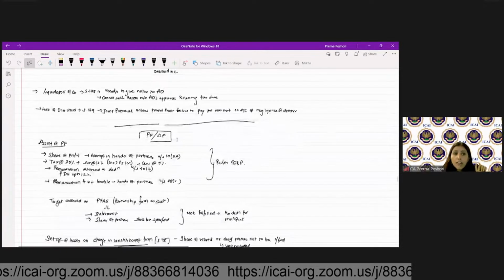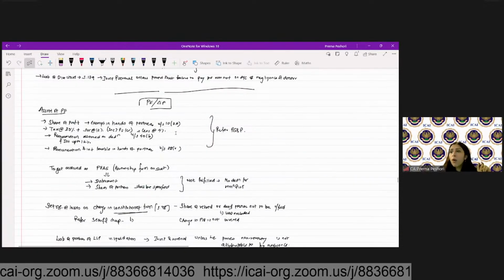Then we have the assessment of the partnership firm or the LLP.